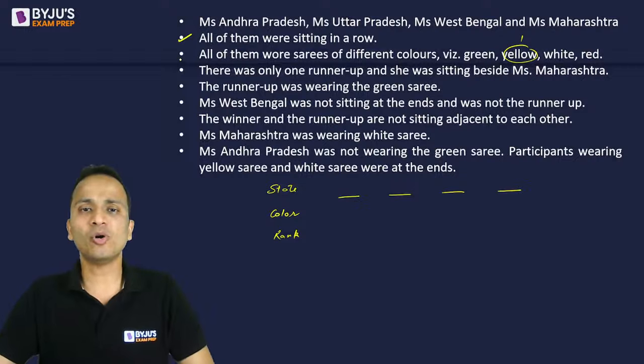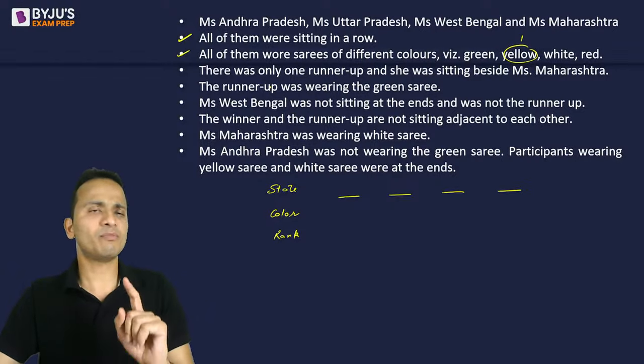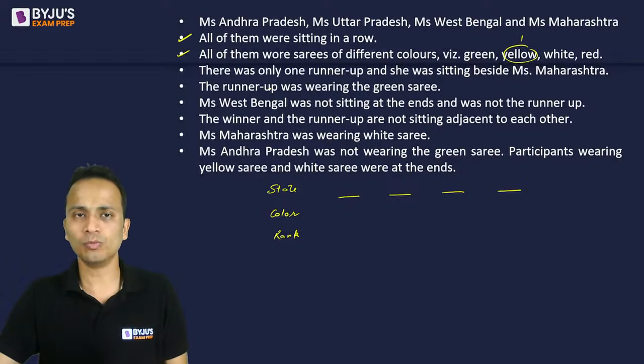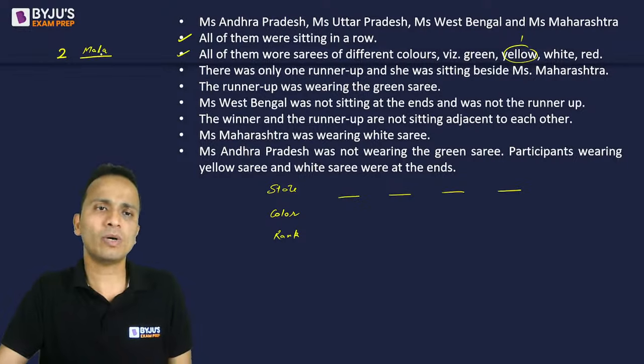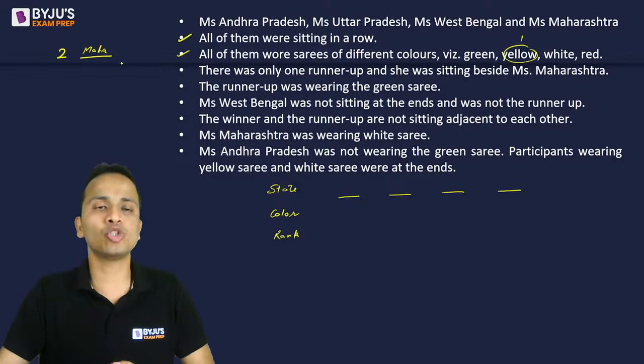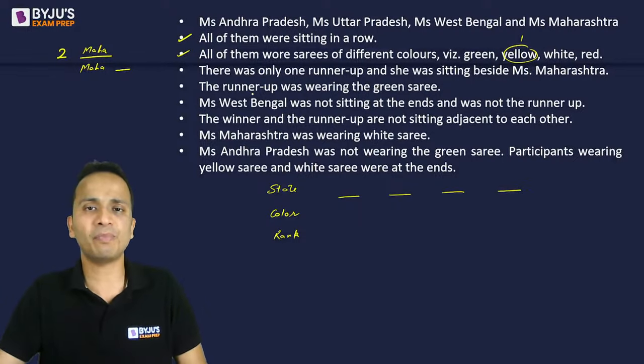Okay. So the next statement: there was only one runner-up and she was sitting beside Maharashtra. One runner-up means rank 2, and rank 2 was sitting beside Maharashtra. So I can say that Miss Maharashtra was not rank 2. Rank 2 can be sitting on the left hand side of Maharashtra or on the right hand side of Maharashtra.